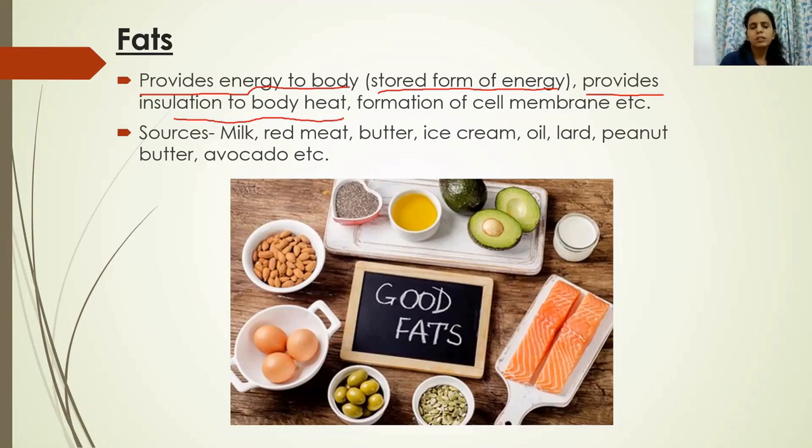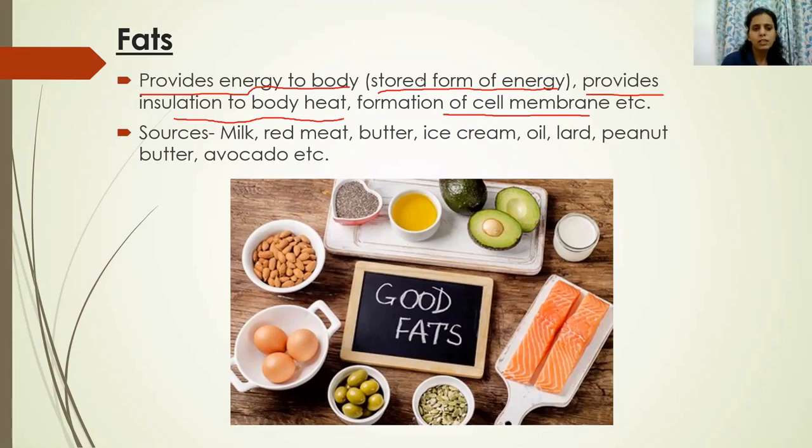So remember that fat is very important because it is the stored form of energy. It provides our body with energy. Fats actually provide more energy than carbohydrates. Next, they provide insulation to the body heat, and finally they help in the formation of cell membrane. This we have discussed previously, that cell membrane is made up of proteins and lipids. Lipids are nothing but fats. So fats are involved even in the formation of cell membrane.